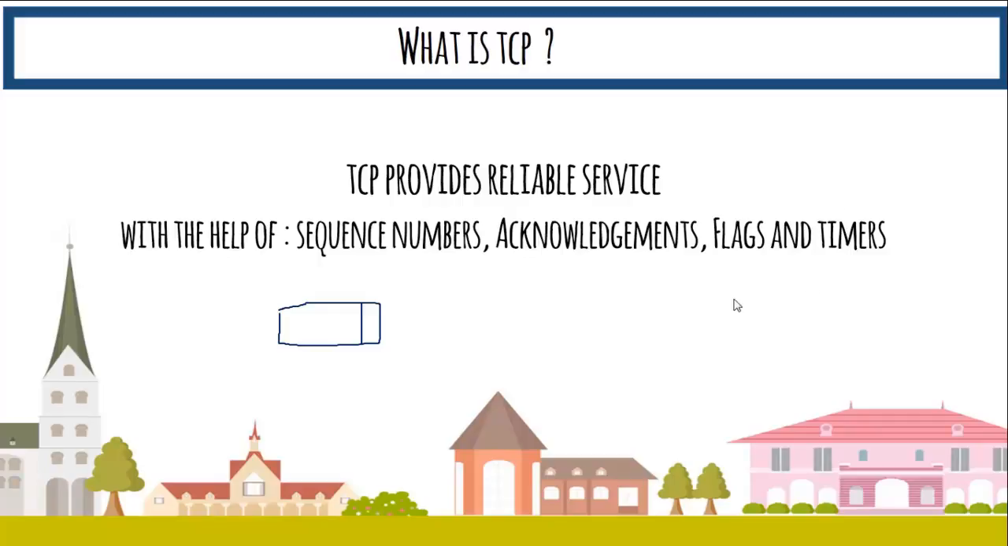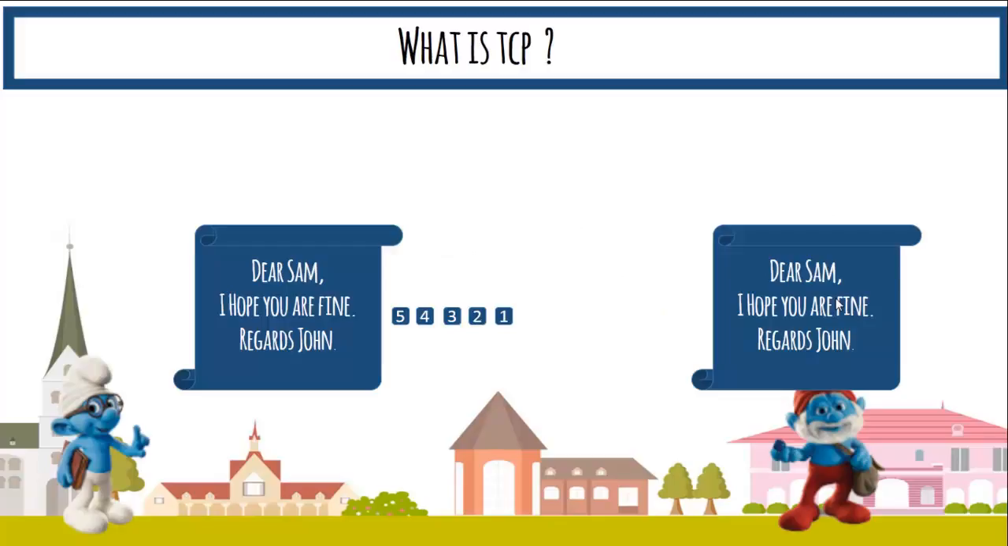And there are timers. When you send the packet or segment, you set a clock and you set a time. For the sake of example, let it be 3 seconds. Within 3 seconds, if it doesn't receive an acknowledgement, then it is sent again. This is what the timer is for.